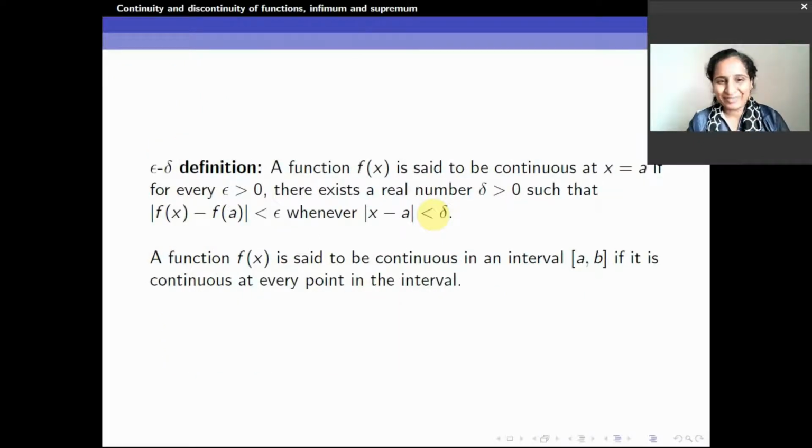Now, the epsilon delta definition. Okay, it is similar to the limit definition. We will compare the definitions and then check. A function f of x is said to be continuous at x is equal to A if for every epsilon greater than 0, there exists a real number delta greater than 0 such that the distance between f of x and f of A is less than epsilon whenever the distance between x and A is less than delta. So from where does this epsilon delta follow? It looks similar to the limit definition, right? We'll come back here.